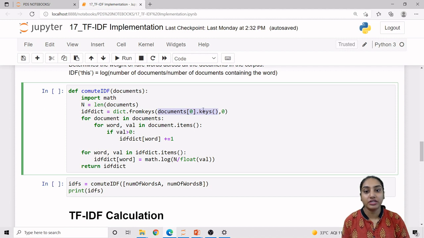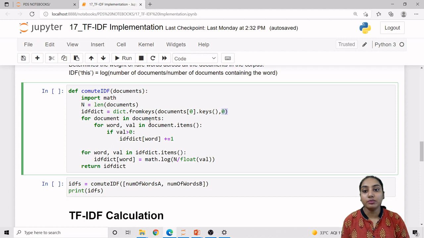This is our TF-IDF vector, that is the frequency of each and every word, that is the dictionary itself, right? So the dictionary keys will be the unique words itself. So we are getting all the unique words for which we are going to calculate the IDF as keys, and the value, the occurrence, will be 0.